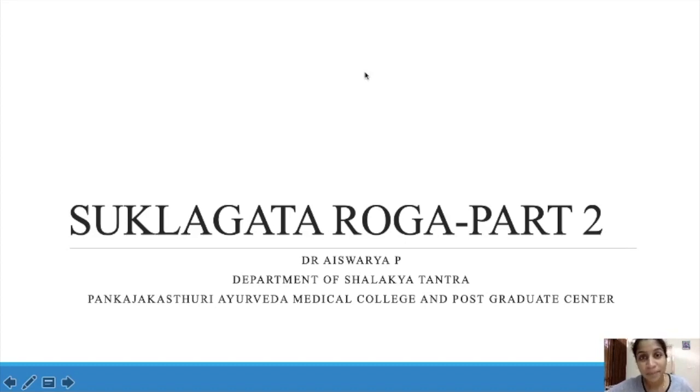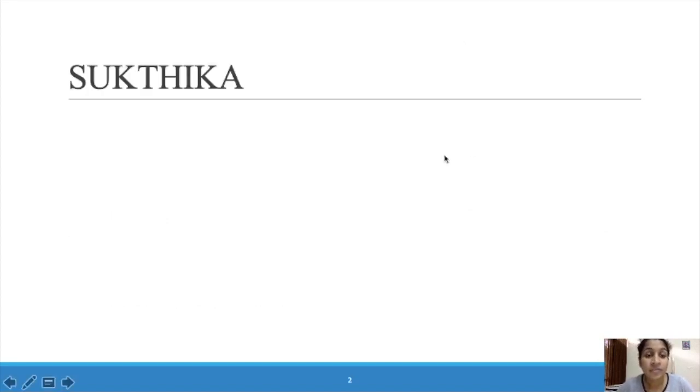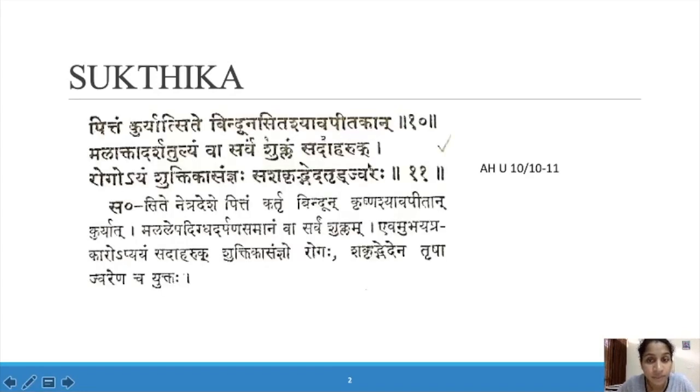Hi all, welcome back. So today we are going to deal with the remaining Shuklagata Rogas. In part 1 we dealt with enumeration and Armalakshanas and its Chikitsa. Now in this Shuklagata Roga part 2 we are dealing with the remaining diseases. In that, the first one is Shuktika. This is from Ashtanga Hridaya.